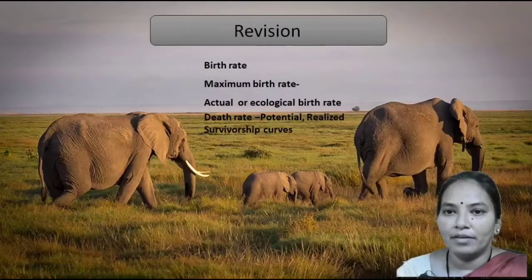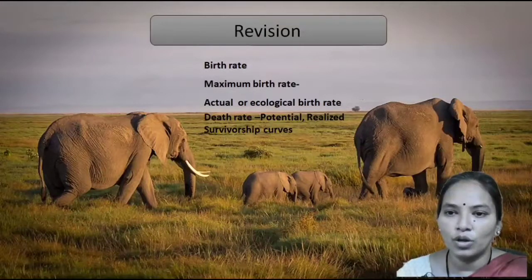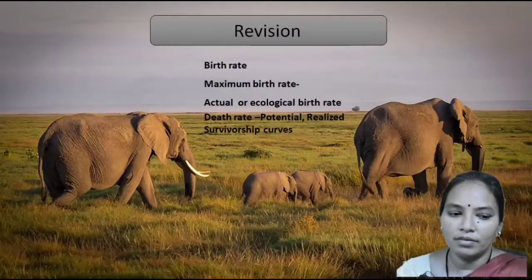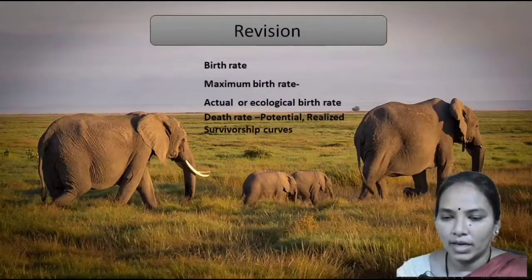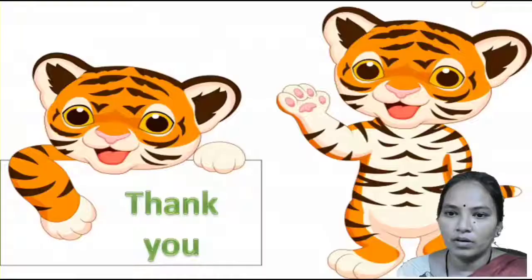Let's revise what we have seen. We have seen the birth rate, the maximum birth rate, the actual or ecological birth rate, the death rate, potential and realized survivorship curves. In the survivorship curves, we have seen the concave, convex and diagonal survivorship curves.